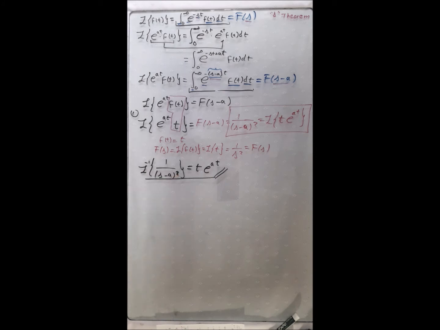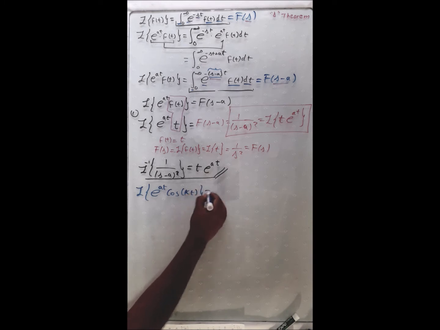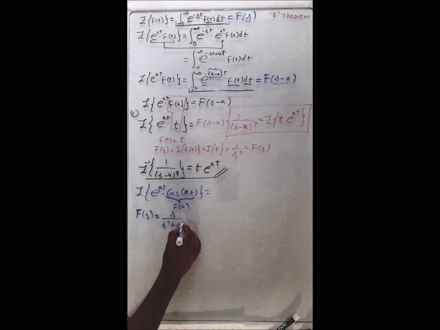Now another example, and one that we are going to use quite often. What is the Laplace transform of exponential of at times sine? Well, let's try cosine of kt first. We have to use this formula because it's an exponential times a function. In this case, this is f(t). So if that is f(t), what is f(s)? The f(s) is the Laplace transform of the cosine, s over s squared plus k squared.